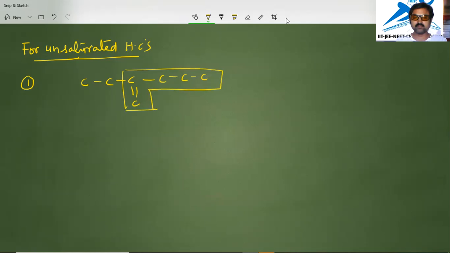So 1, 2, 3, 4, 5 came. If you write like this, from left, this type of thing, then that is wrong. Why? Because we want the longest possible carbon chain. That too, this unsaturation is considered the important one, the priority in this carbon chain.